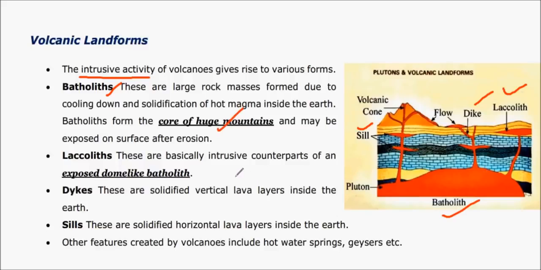which are cooled deeper inside the earth. And the next one is laccolith, where magma rises to certain level and forms an umbrella shaped structure, and this is called as laccolith. And when magma cools vertically, then such rock is called as dike, and if it cools horizontally like here, it is called as sill. And also hot volcanoes give rise to hot water springs, geysers, etc.